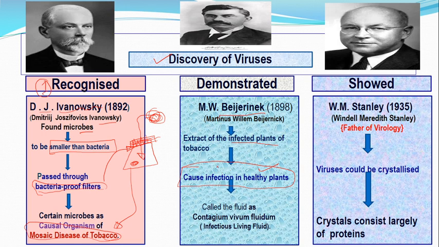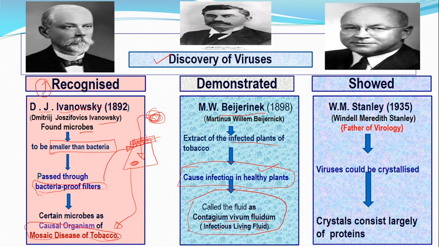So Beijerinck said, yes, you are right, and he gave a statement: contagium vivum fluidum. Contagium means infectious, vivum means living, fluidum means liquid. So we have a living liquid causing infection in a healthy plant. So we really have a microbe smaller than bacteria causing that disease.